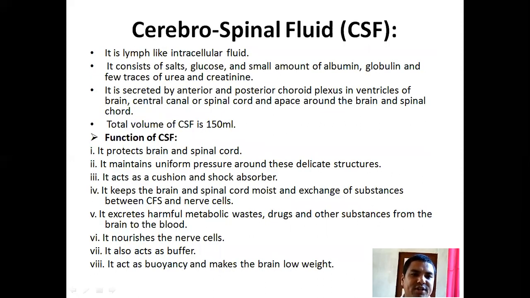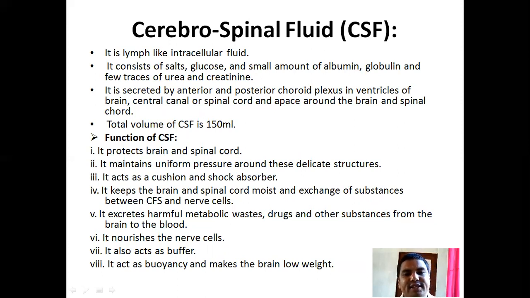Cerebrospinal fluid. It is a lymph-like intracellular fluid. It consists of salts, glucose, and a small amount of albumin, globulin, and few traces of urea and creatinine.